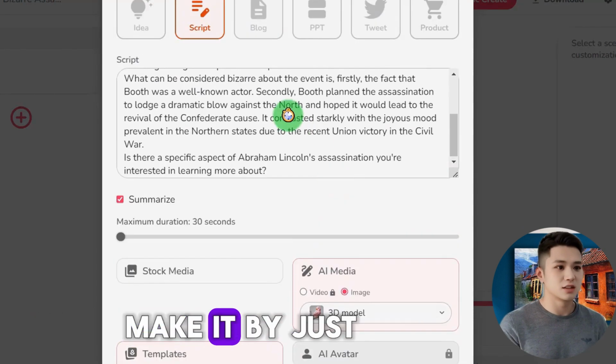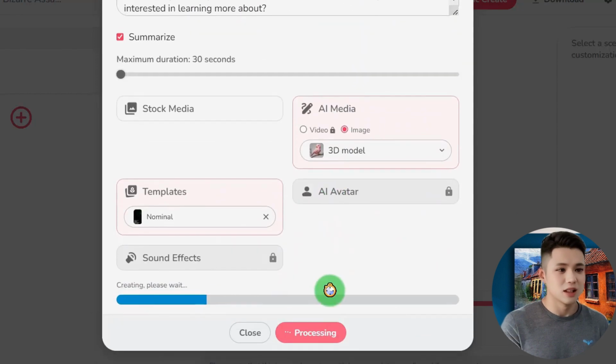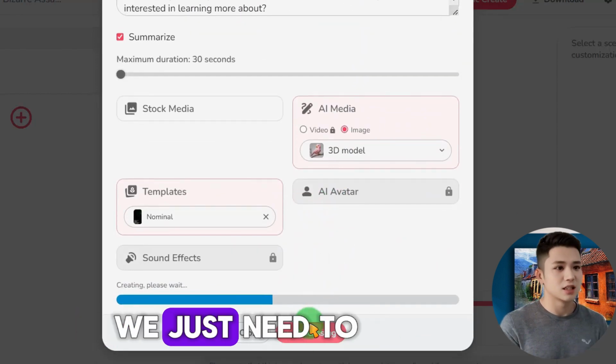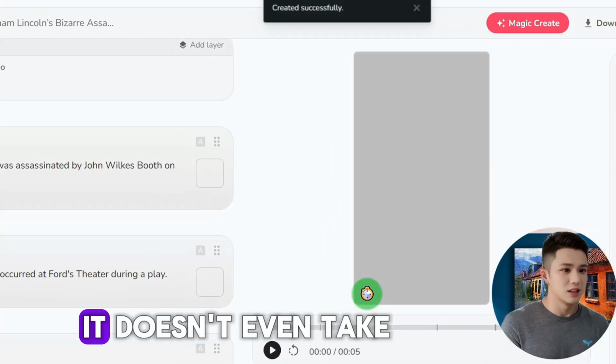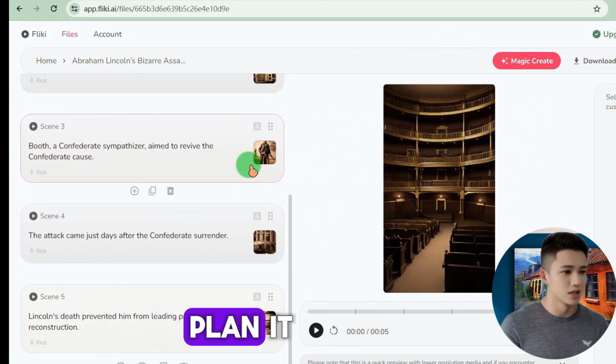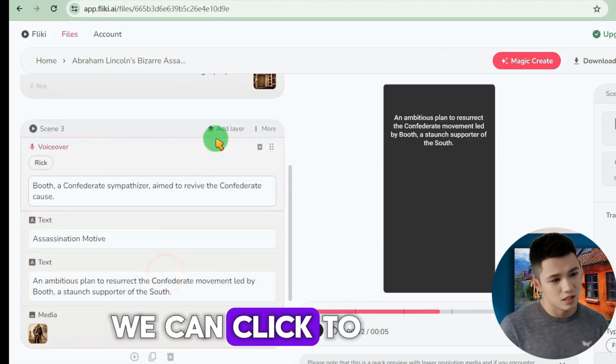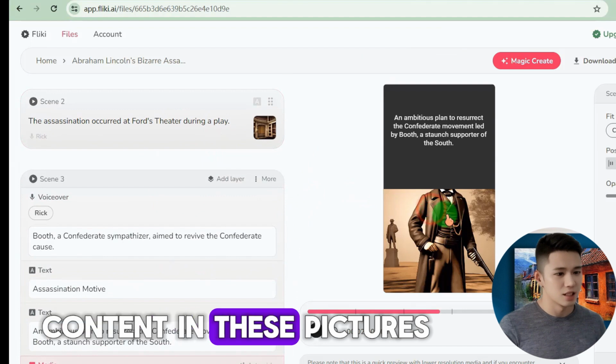That means you can make it by just copying and pasting. Short video. So next we just need to wait. It doesn't even take a few minutes to plan it. We can click to open. See the content in these pictures.